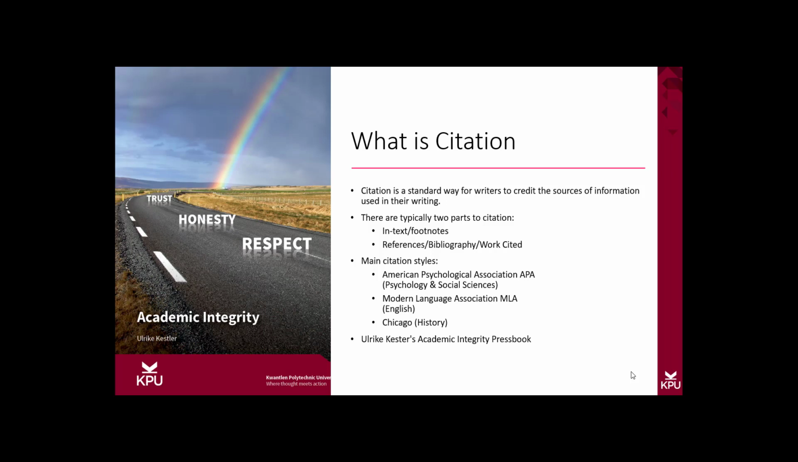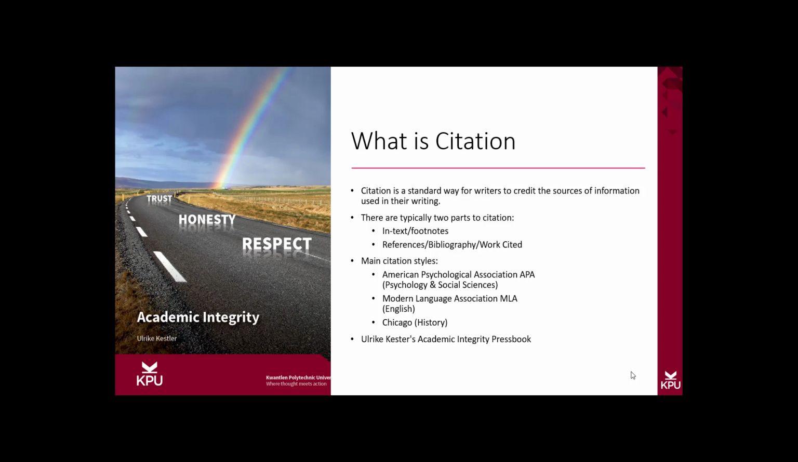There are three main citation styles to be aware of. The American Psychological Association, also known as the APA Citation Style. This is primarily used in the disciplines of psychology and social sciences. The Modern Language Association Citation Style, also known as MLA, is mostly used in English. And lastly, the Chicago Citation Style, which is primarily used in history.